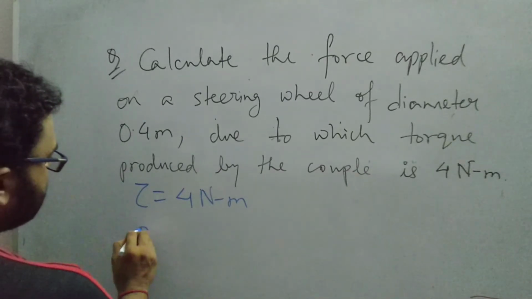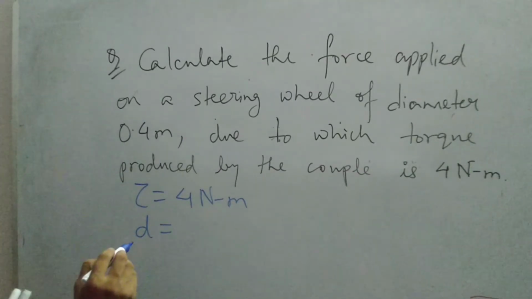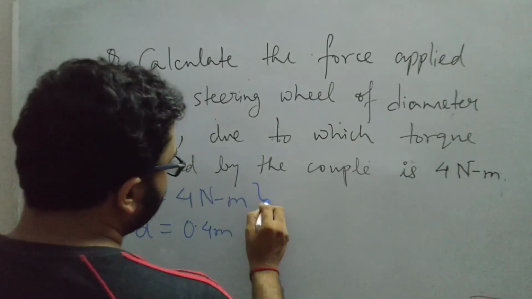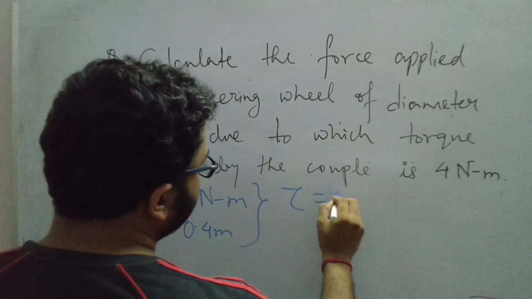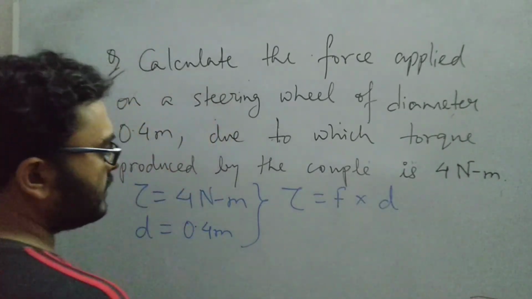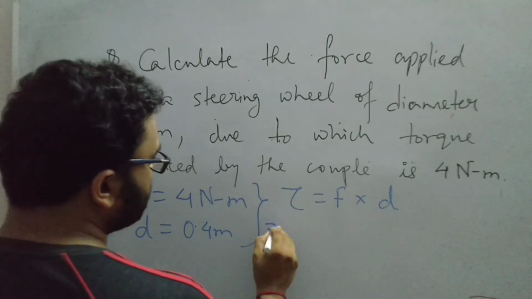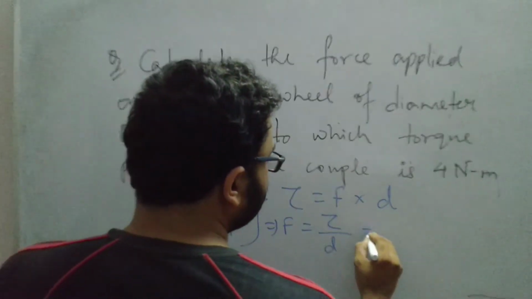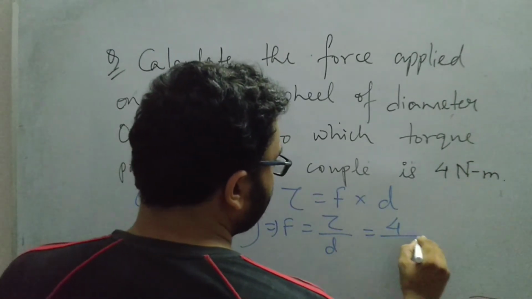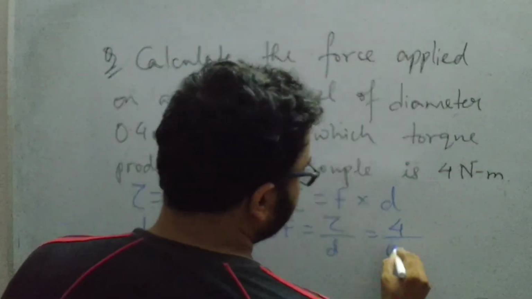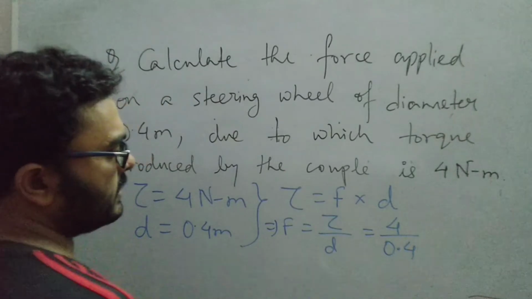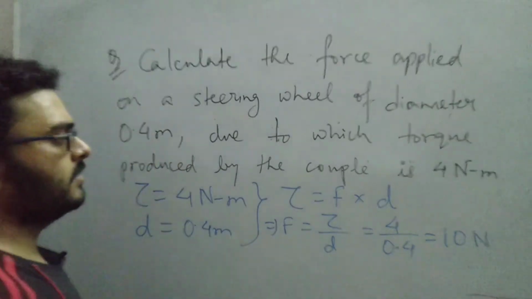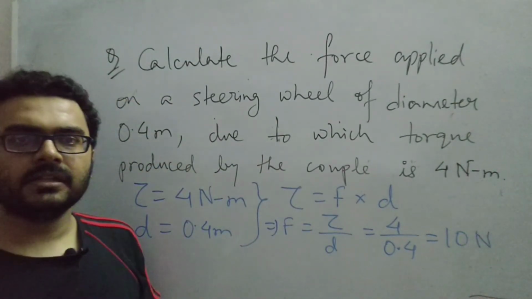The diameter of the wheel, so this is the distance between the two points of application of force, is 0.4 meter. Then what will be the force? We know that torque due to a couple is force into the distance between the two points of application of force. So force will be torque tau by distance d. Torque is 4 Newton meter by distance 0.4 meter, and if I do the calculation, it comes out to be 10 Newton. So the force applied here is 10 Newton.